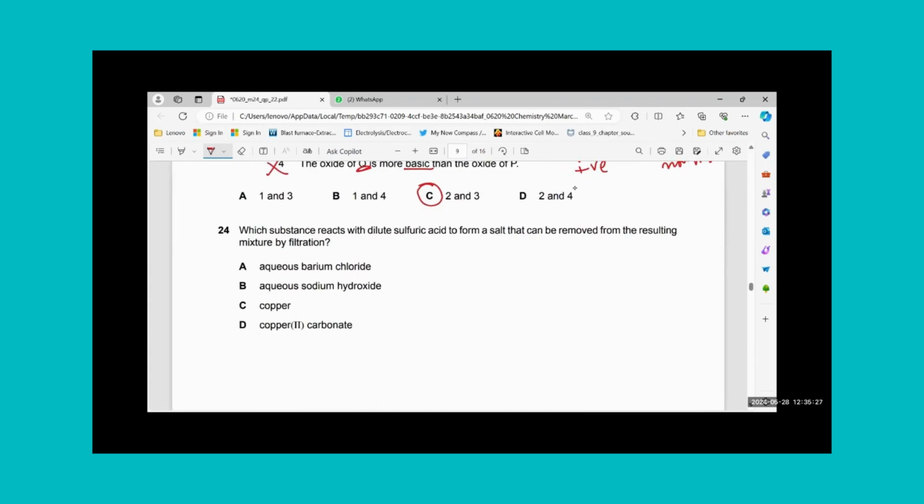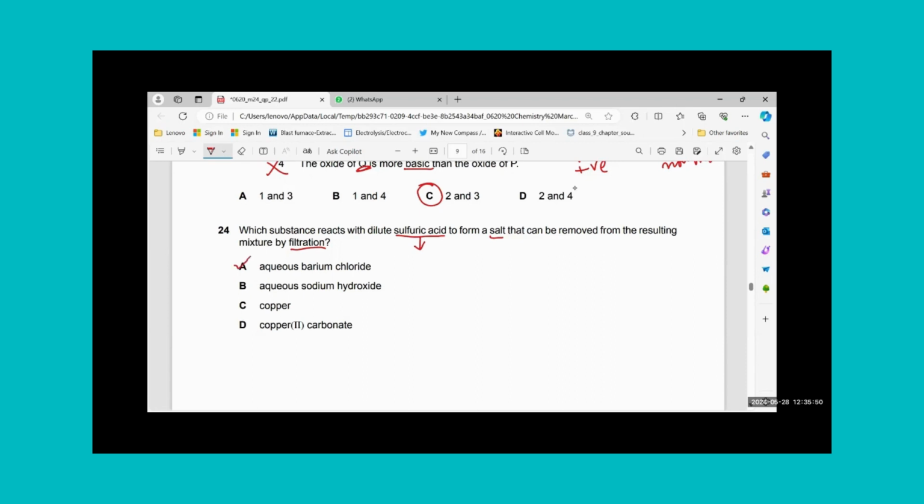MCQ number 24. Which substances react with dilute sulfuric acid to form a salt that can be removed from the resulting mixture by filtration? That means sulfuric acid must react with one of them to produce an insoluble salt. And I know sulfates of barium and calcium are insoluble.